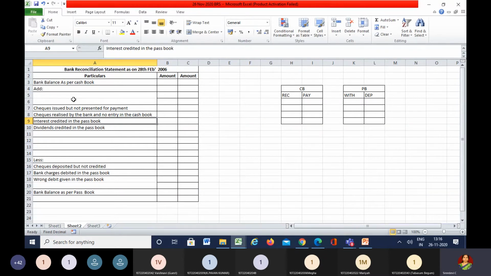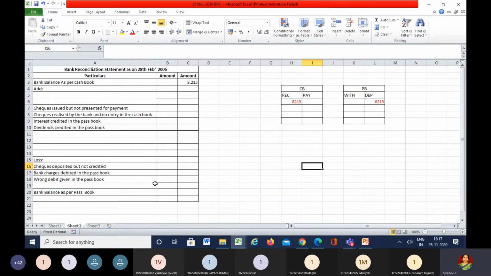Prepare a bank reconciliation statement from the following particulars on 28th Feb 2006. Ravi's cash book showed a favorable balance. Favorable in the sense it is an ordinary balance. So I'm also mentioning this balance here, on the receipt side as well as the payments side.